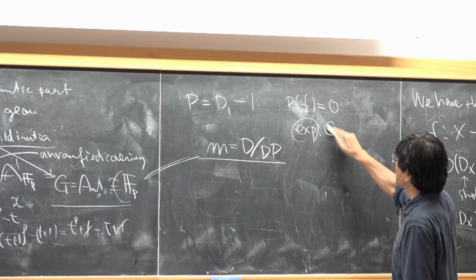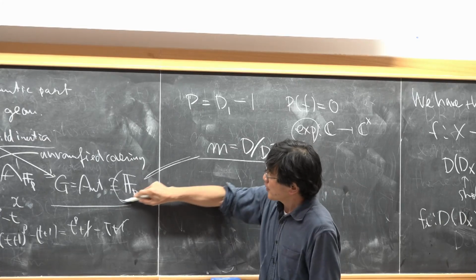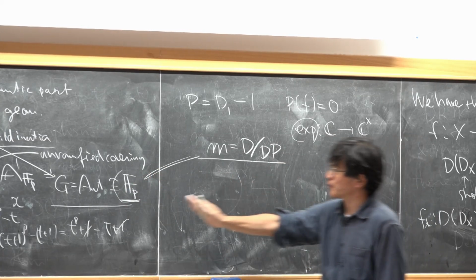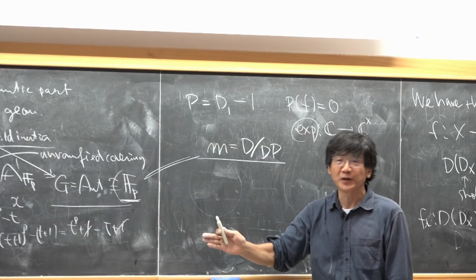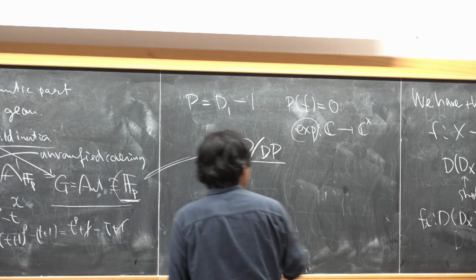Here we also have additive groups, so there is some similarity between these two things.